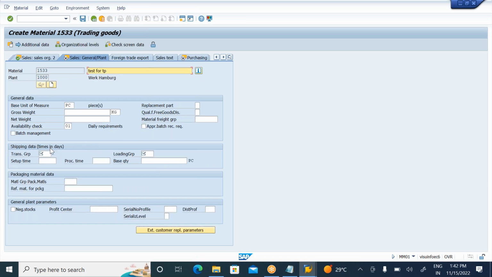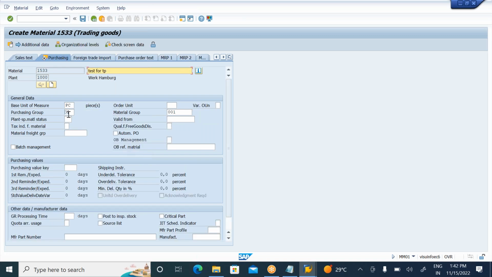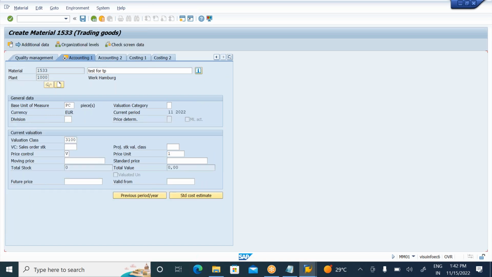In sales organization three view, enter the transport group as well as the loading group. This is the transport group and loading group 0001 that we observed yesterday. Then in the purchasing view, enter the purchasing data. Here enter some moving price.